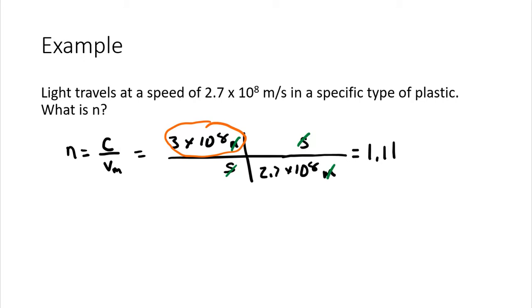And the bigger the index of refraction gets, the smaller the speed is, which means the more it slows down light. If we had something, and I don't think it exists, with an index of refraction of 10, then that means it cuts the speed down to 1/10 of what it was before. It cuts it down an enormous amount. So that's what we're talking about.